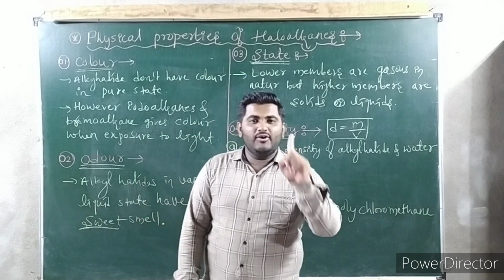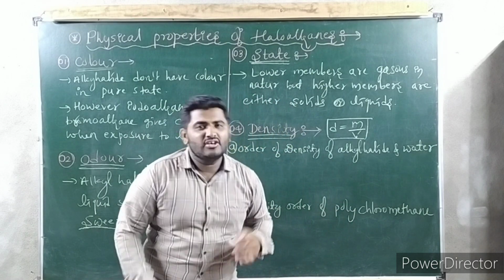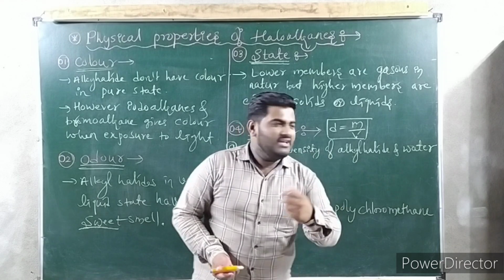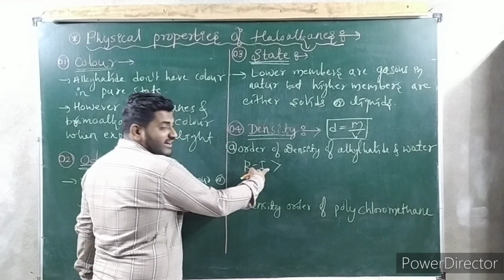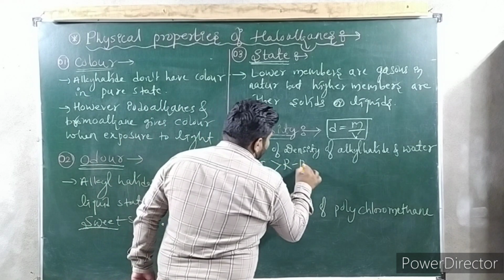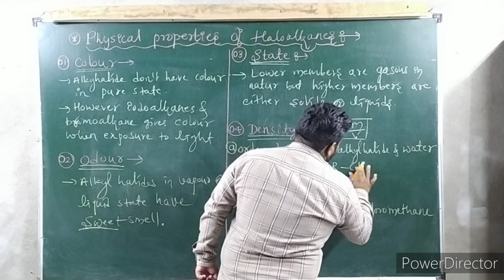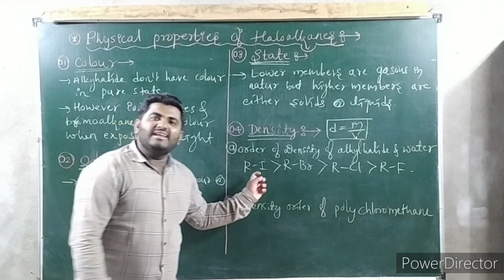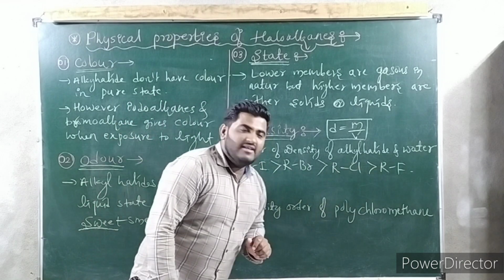So tell me, among iodine, bromine, chlorine, fluorine, which is having more mass? Obviously iodine, because iodine has more atomic number, more mass. So what should I write? Alkyl iodide is greater than alkyl bromide, which is greater than alkyl chloride, which is greater than alkyl fluoride. Why? Because R is fixed here.